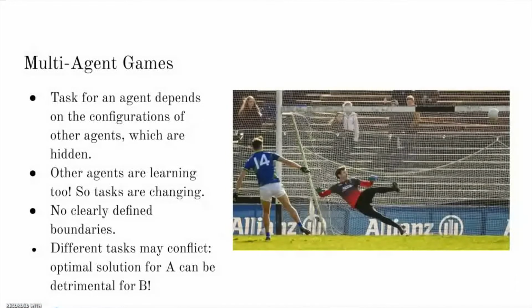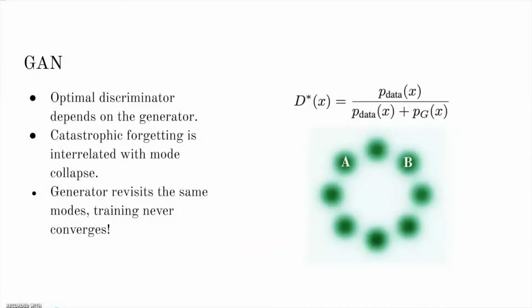Examples of such scenarios include multi-agent games. In such games, the task for one agent depends on the configurations of the other agents, which are hidden from this agent. And the other agents are also learning, so the tasks are changing all the time. There are no clearly defined boundaries between different tasks. Even worse, different tasks might conflict with each other, so the optimal solution for task A might be detrimental for task B. Perhaps the most well-known example in machine learning is GAN.